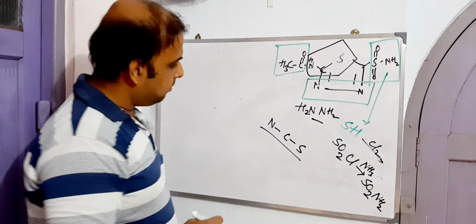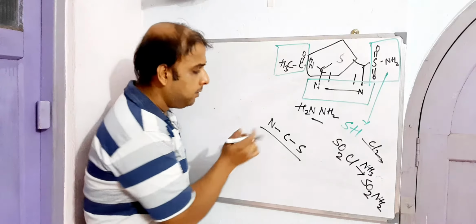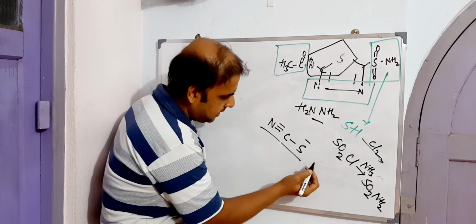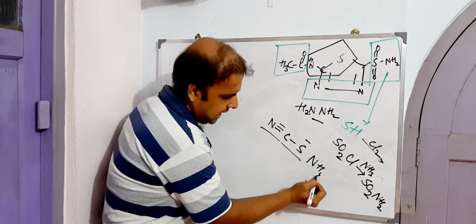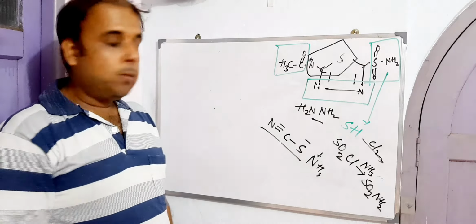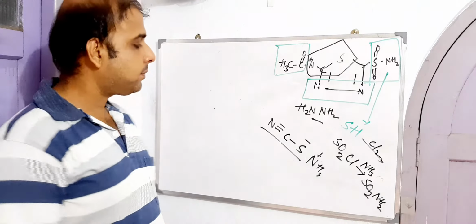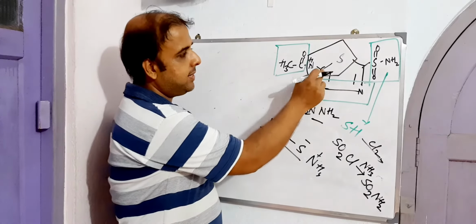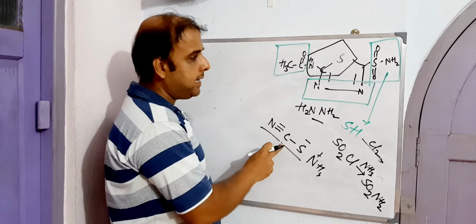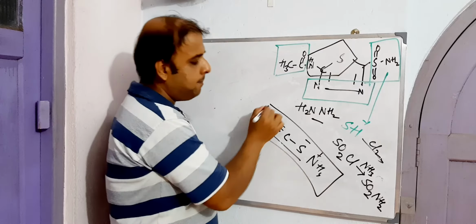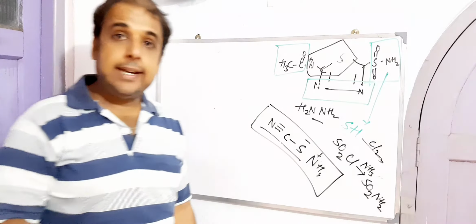If we put S minus and NH4 plus, it will become ammonium thiocyanate. This is the carbon, nitrogen, sulfur. When carbon is flanked with sulfur and nitrogen, it will be a part of ammonium thiocyanate.